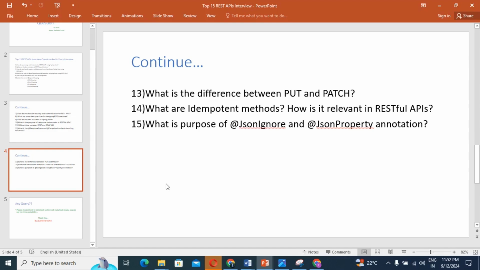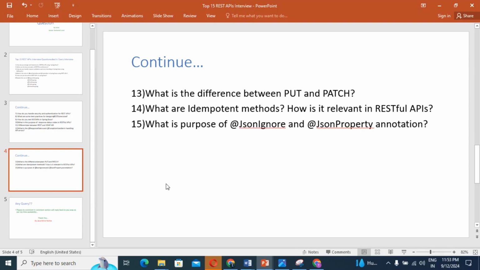So guys, the last but not least: what is the purpose of the @JsonIgnore and @JsonProperty annotations? We can see in projects so many places @JsonIgnore and @JsonProperty, but we don't know the actual meaning of them, right? So we should know. The @JsonIgnore annotation is used to mark a field or method in a Java class that should be ignored during JSON processing.